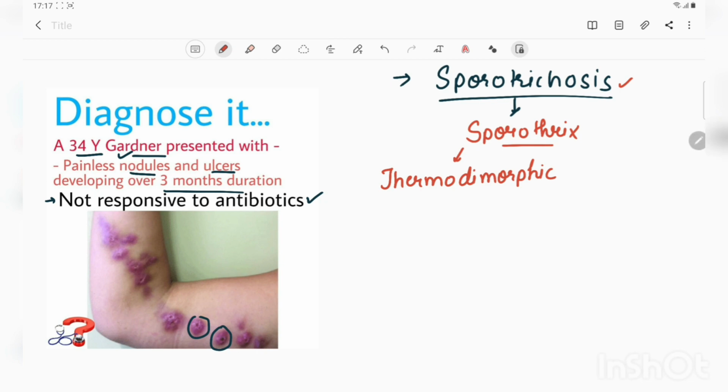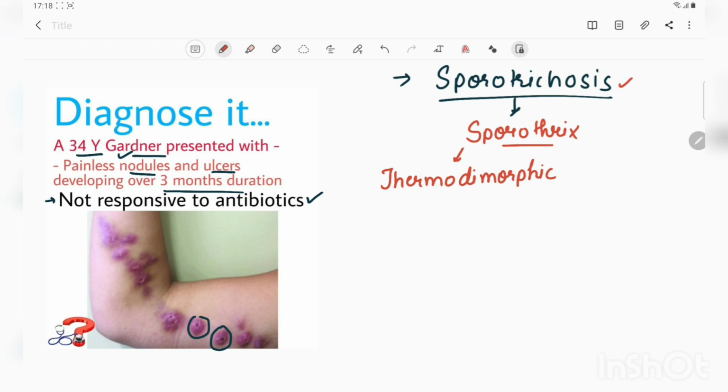There are two things about this thermodimorphism: one is how it occurs and one is why it occurs. How it occurs is, it is regulated by calcium that induces RNA and protein synthesis in the yeast cells, and at temperatures of more than 37 degrees Celsius, these calcium channels are activated. This leads to the transformation of this mold into the yeast form. Next is why it occurs. It is a survival mechanism by which this fungus survives inside warm-blooded animals like us humans, above the temperature of 37 degrees Celsius.